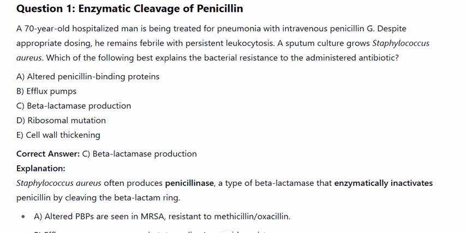A. Altered penicillin binding proteins. B. Efflux pumps. C. Beta-lactamase production. D. Ribosomal mutation. E. Cell wall thickening. Correct answer: C. Beta-lactamase production.